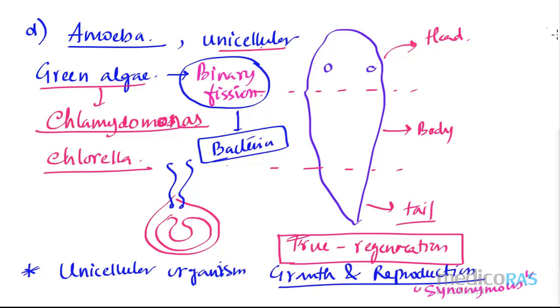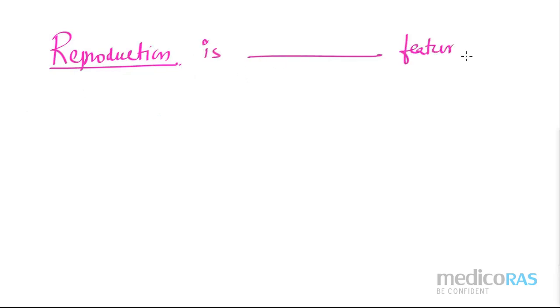Fine. So there is a controversy about reproduction: by seeing reproduction, can we consider that an organism is living or not living? So reproduction is a dash feature of living organisms, and let me give you some hints.